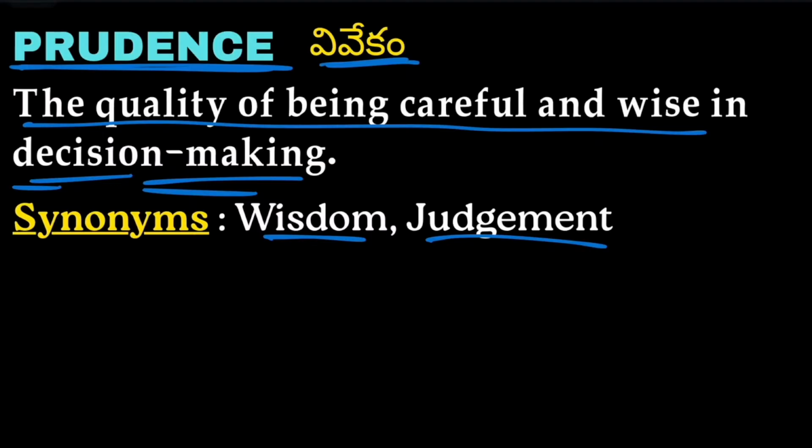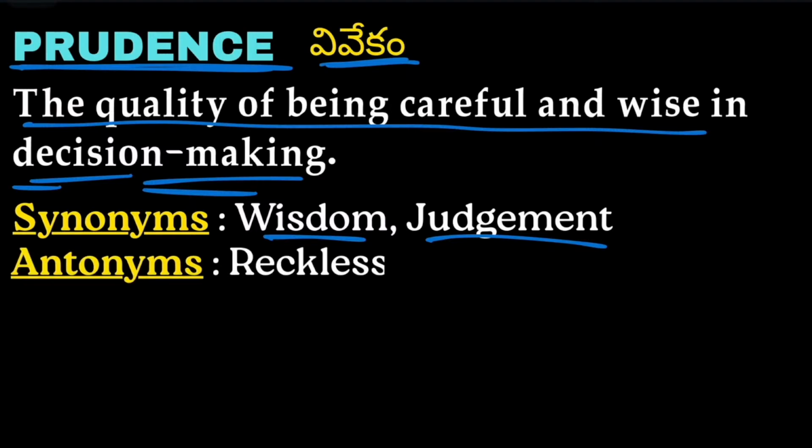Antonyms, or opposite words of prudence, are recklessness and folly, which mean taking careless decisions without any thought.